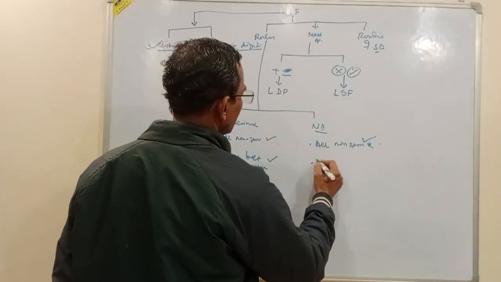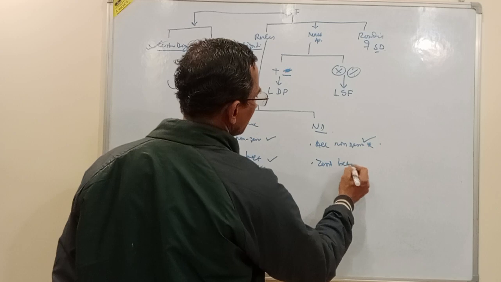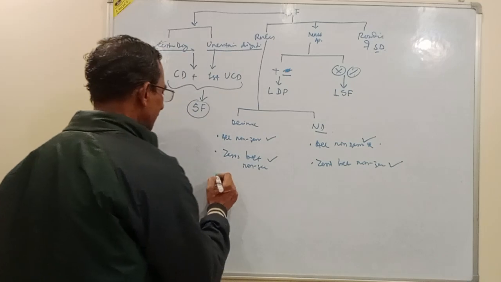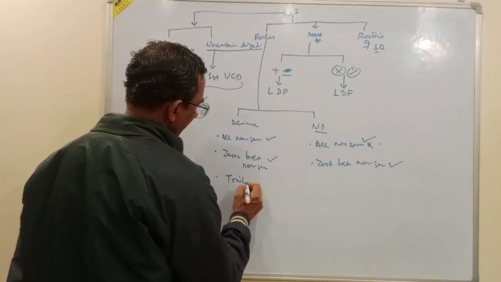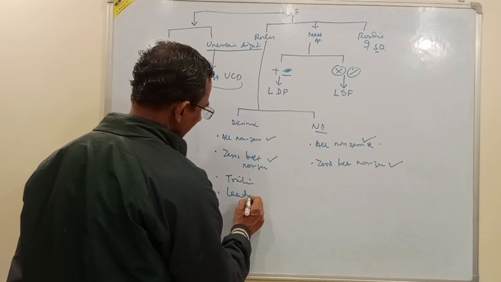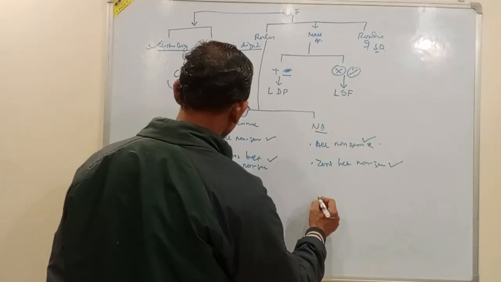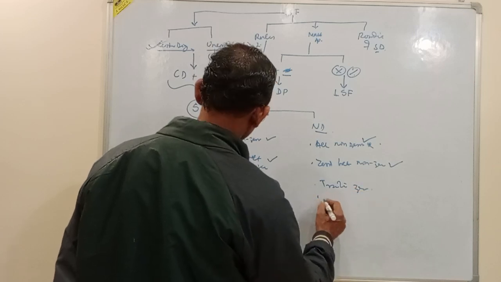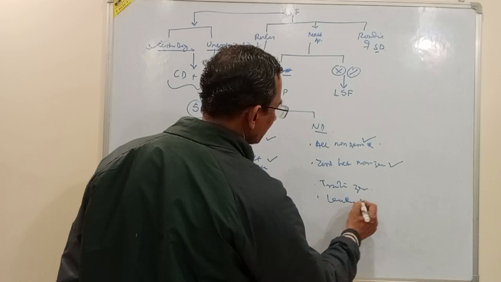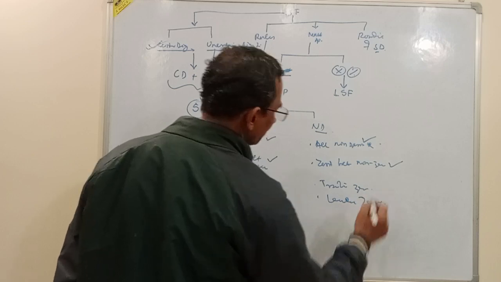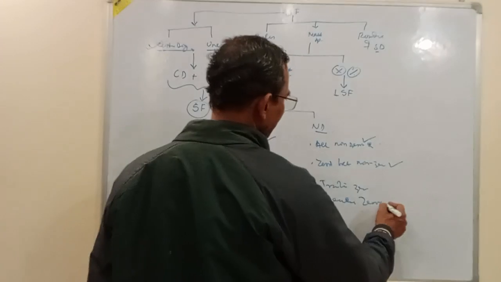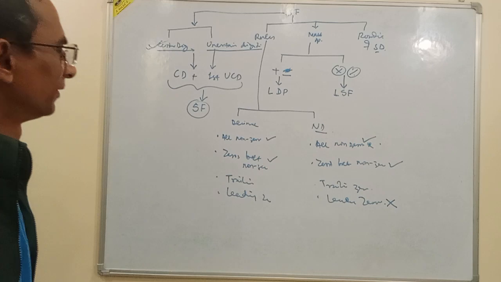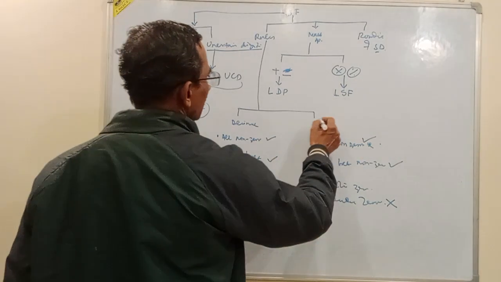Here also, zeros between non-zeros are significant. Now there are trailing zeros and leading zeros. Leading zeros are the starting zeros. All these leading zeros will be non-significant in our non-decimal numbers.